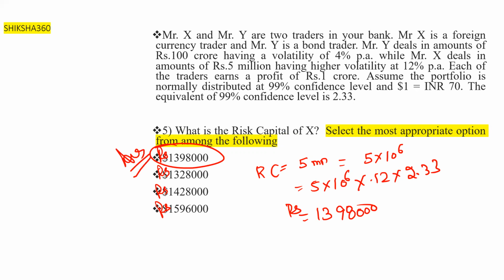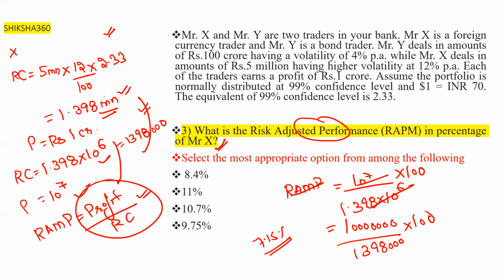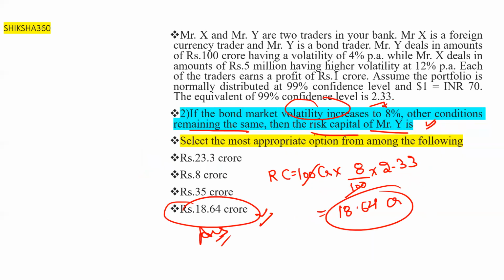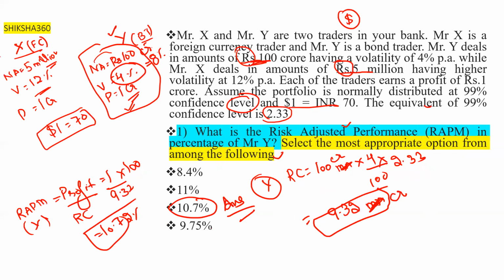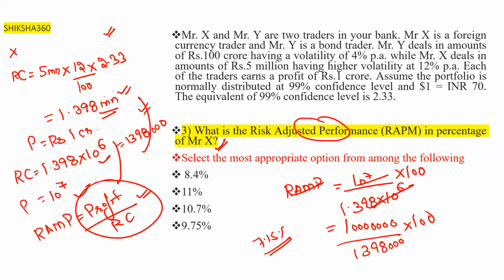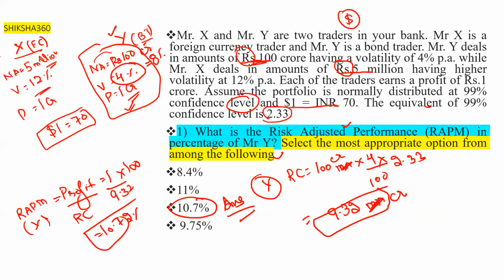I hope this concept of risk capital is clear to all of you, and we can expect either one case study or one or two questions on this concept. This question is similar to question number 1, only we have to calculate it for Y. I think there is an issue in the options because it is the same with respect to Y. Hope it helps you understand the concept.